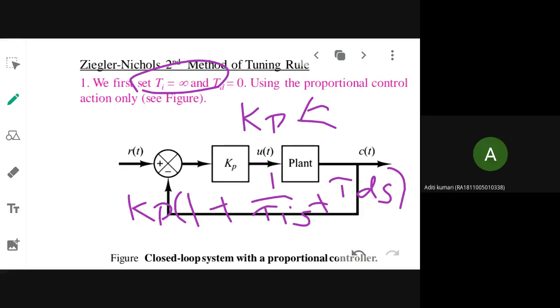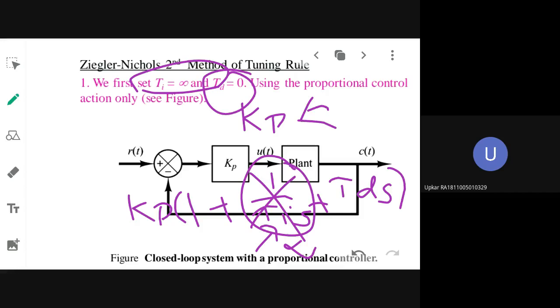Infinity. So if you substitute infinity here, what will happen to this entire term? It becomes 0, so this factor will not be there. Again, TD, what value are you substituting? Zero. So this factor will not be there. So the initial startup will be with the proportional controller only. So you fix KP at 1.